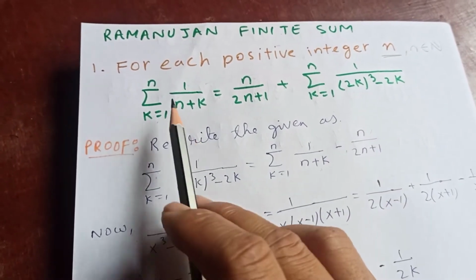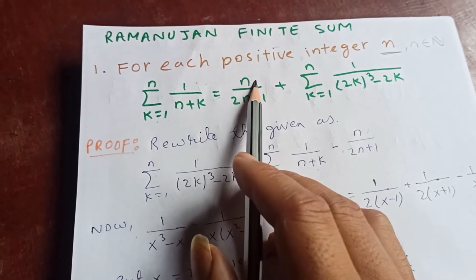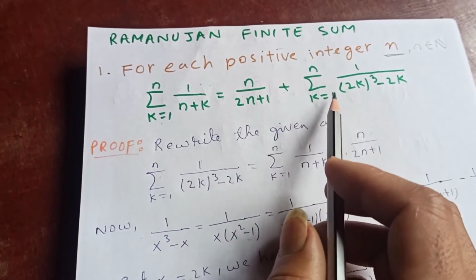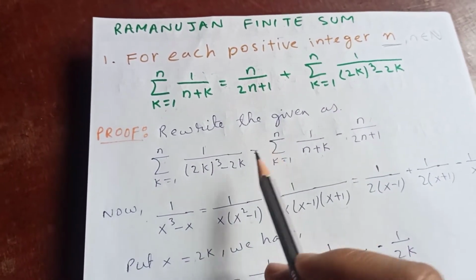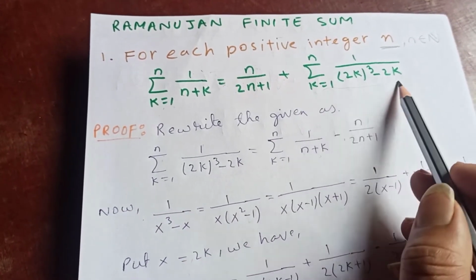Then the sum from k equal to 1 to n of 1 over n plus k is equal to n over 2n plus 1 plus the sum from k equal to 1 to n of 1 over (2k)³ minus 2k. Now I'm going to prove that this one is equal to this.